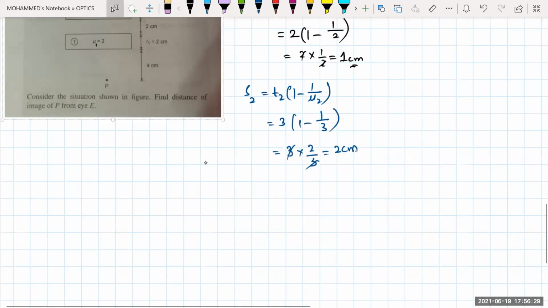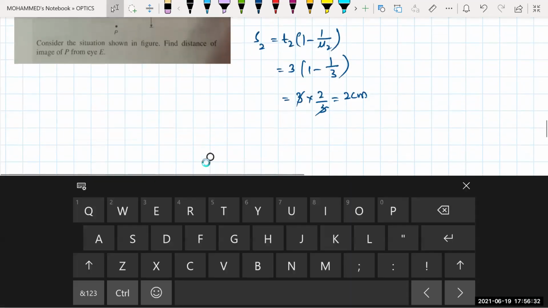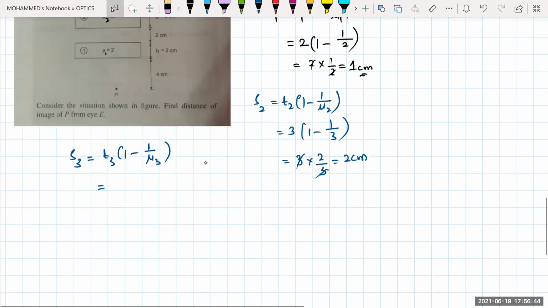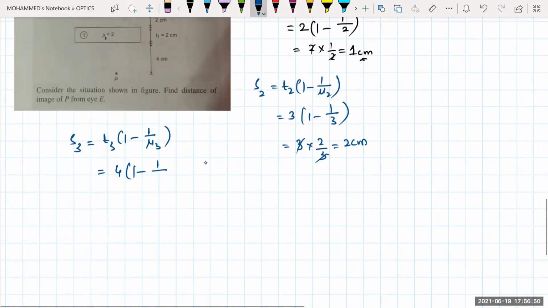Okay, now tell me S3. Now the shift due to the third slab. S3 is equal to T3 into (1 minus 1 by the refractive index mu3). T3 is given as 4 centimeters, so this is 4 into (1 minus 1 by mu3). The mu3 value is also equal to 4, so it is 1 minus 1 by 4, which is 3 by 4. The 4 gets cancelled, so this will be 3 centimeters.